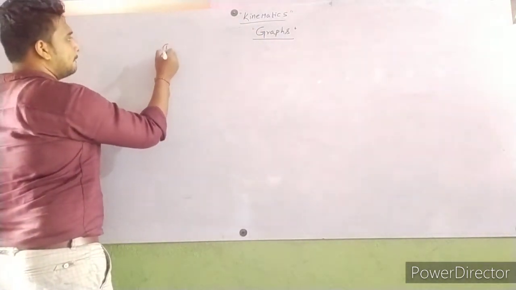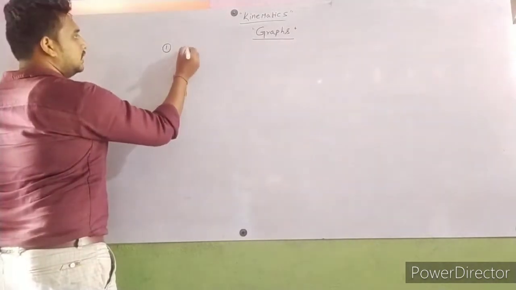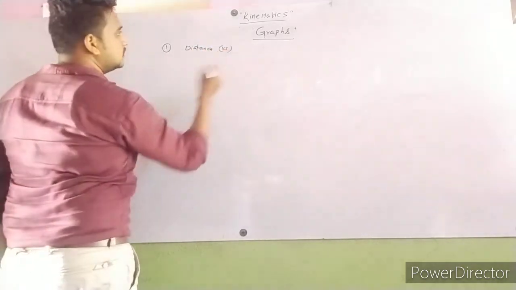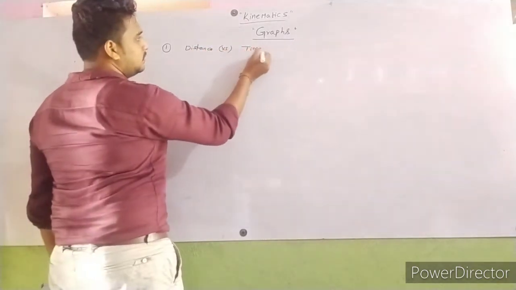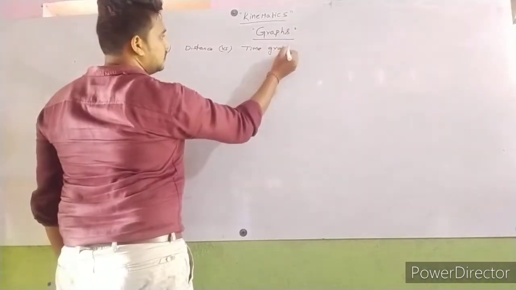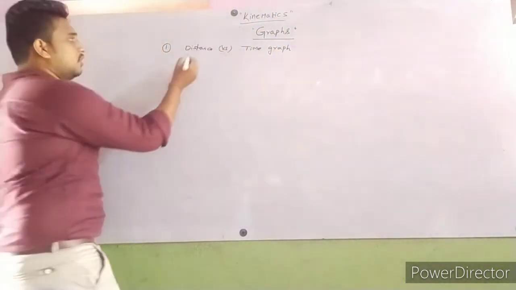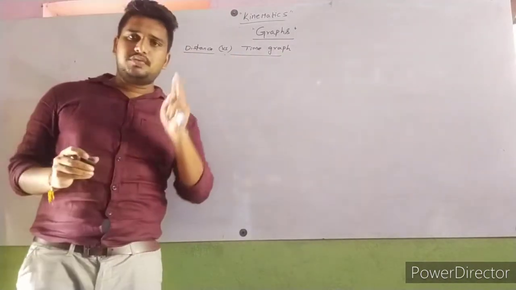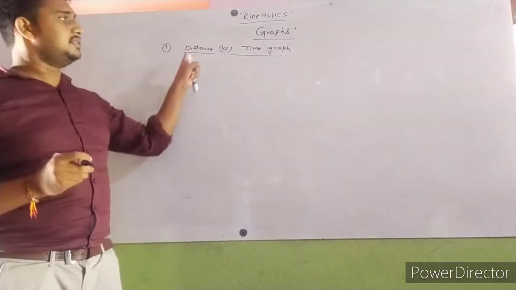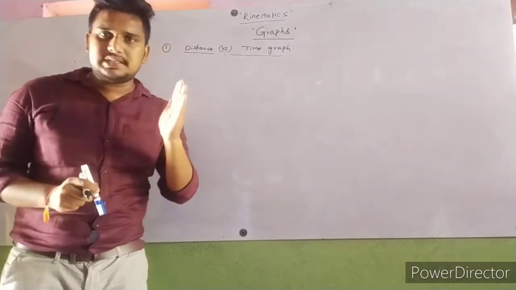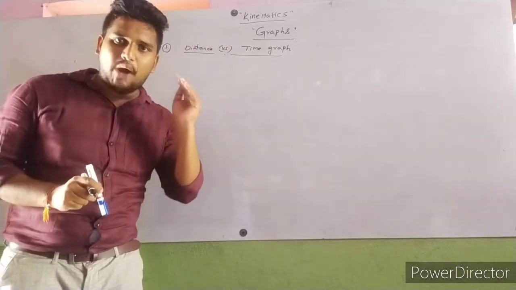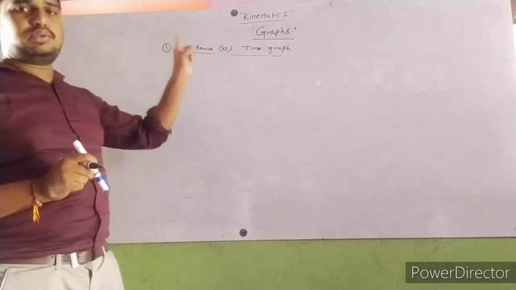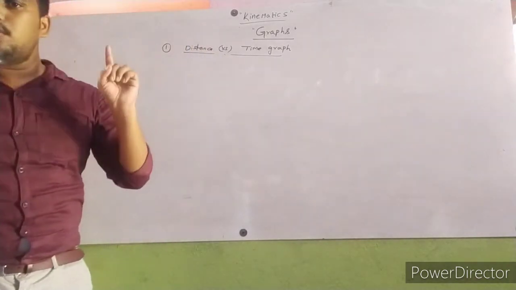First one, distance versus time graph. Here two physical quantities are there, distance and time. Which will be taken on x-axis, and which on y-axis? That is a big doubt for us. Which we have to take on x-axis, which we have to take on y-axis.